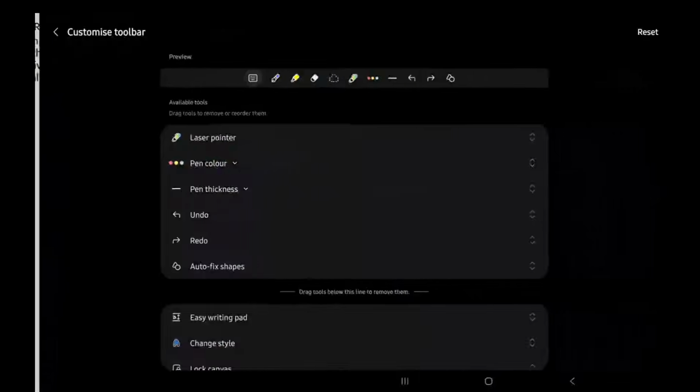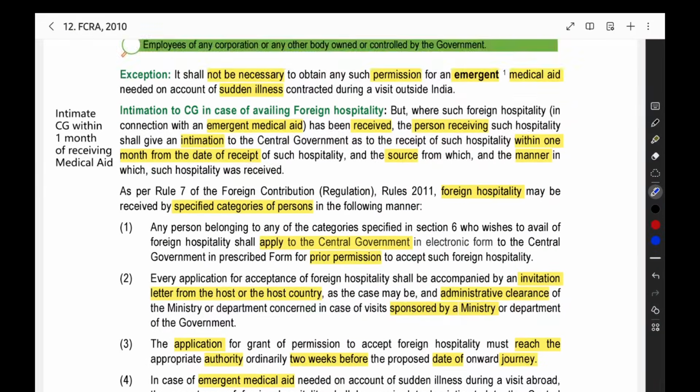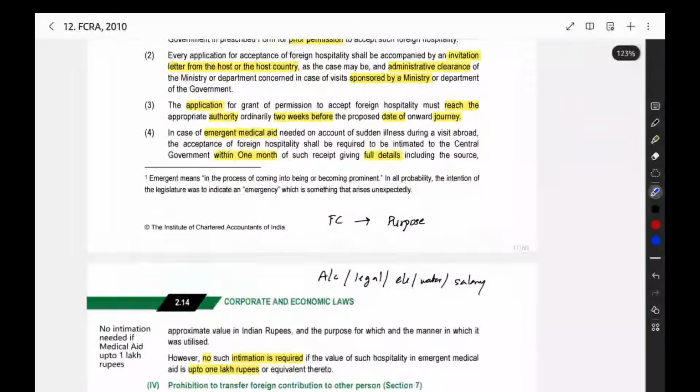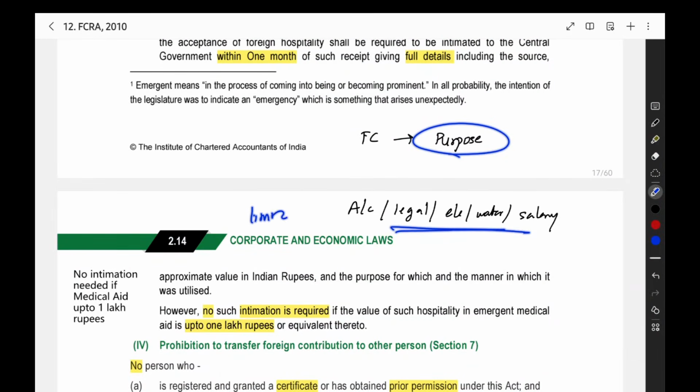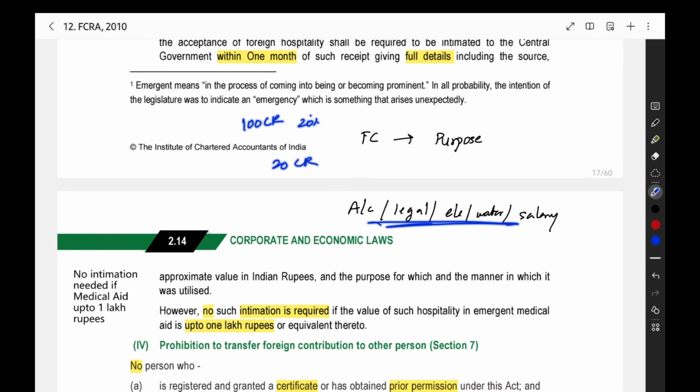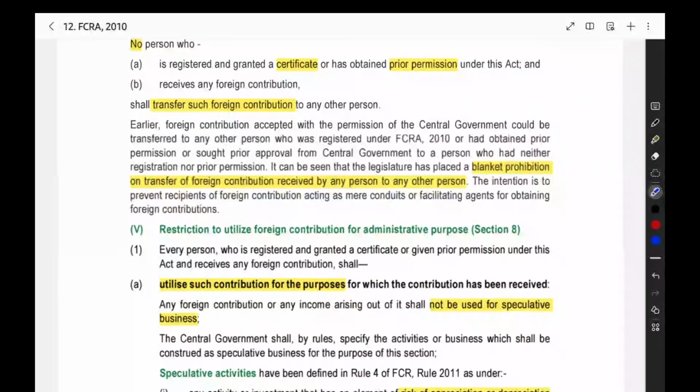These are all administrative expenses. You cannot spend all the amount on administrative expense itself. You should spend for the main purpose. For admin expense, only up to some limit you can spend. For example, you are getting a total of 100 crore; 20%, up to 20 crore only, you can spend for administrative expense. So that is the provision here.